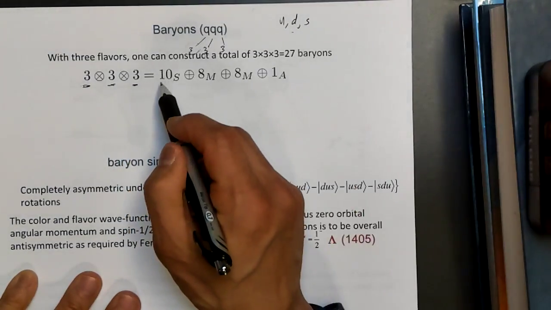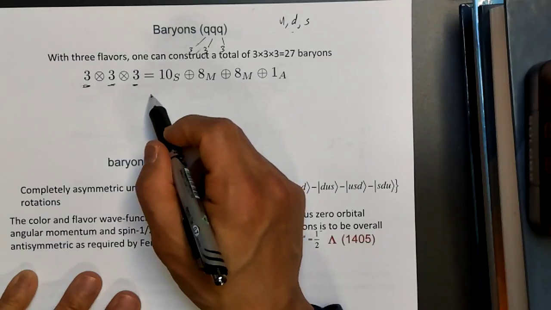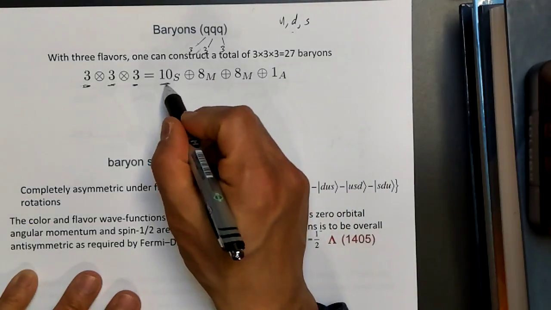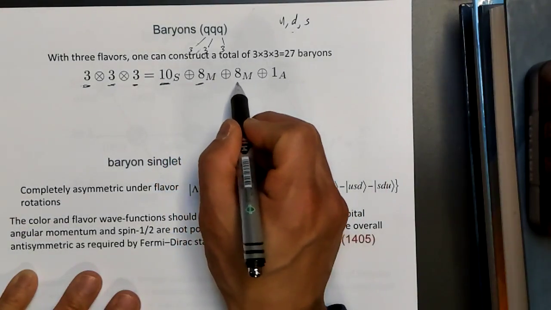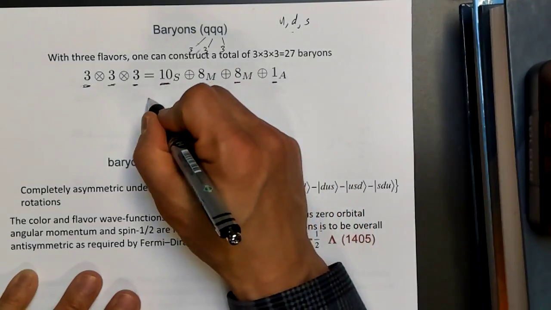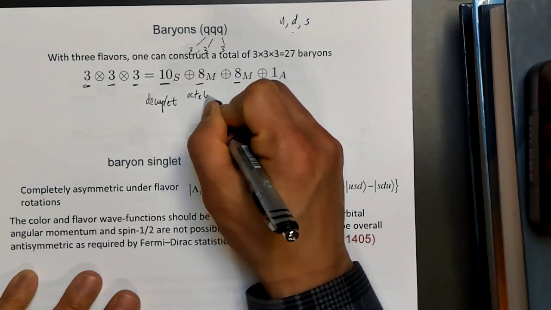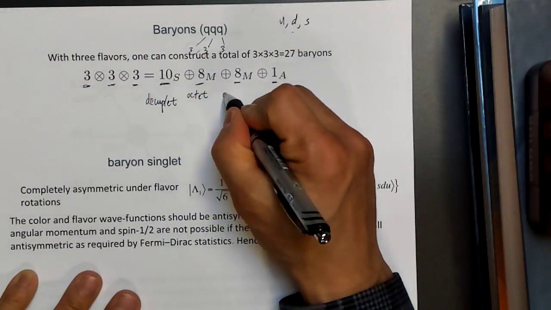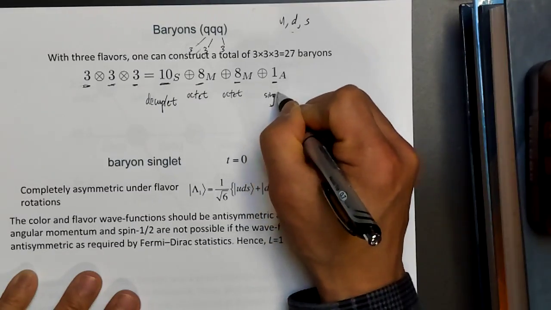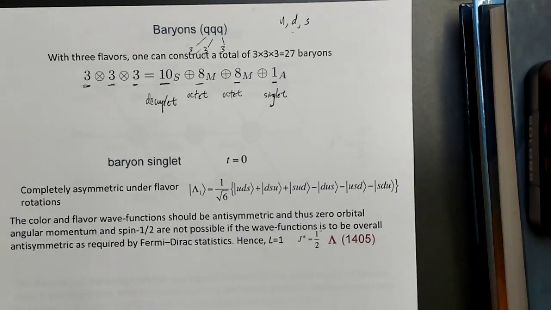I'm not going to derive this here, but in SU(3) irreducible representations, you get a 10-dimensional representation, an 8-dimensional one, another 8-dimensional one, and a 1-dimensional one, what's called a singlet. This is called a decuplet. This is an octet, the baryon octet. This is another octet, and this is a singlet, just from the numbers. Decuplet means 10, a grouping of 10.